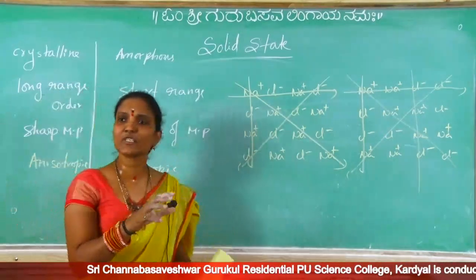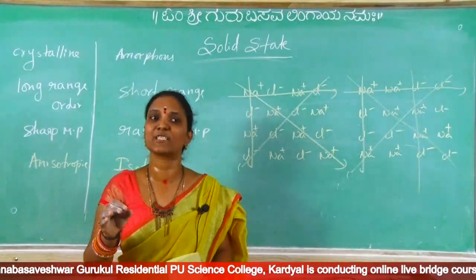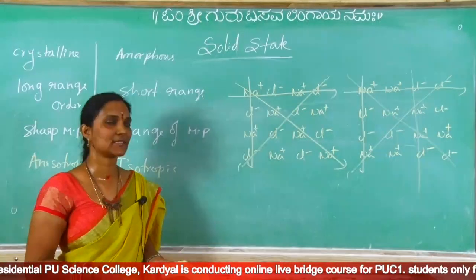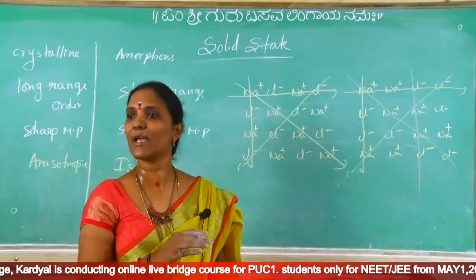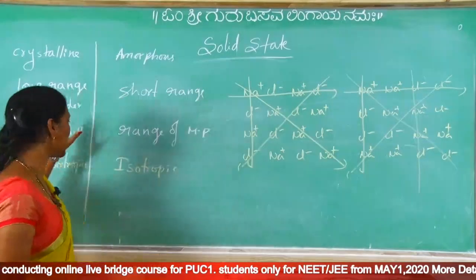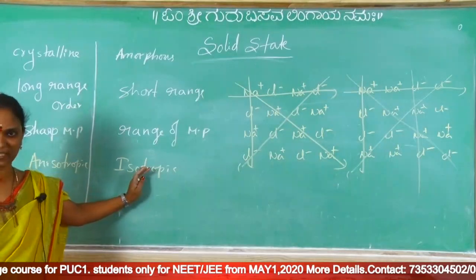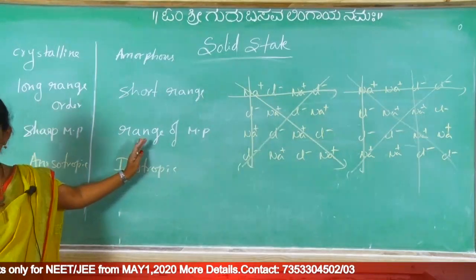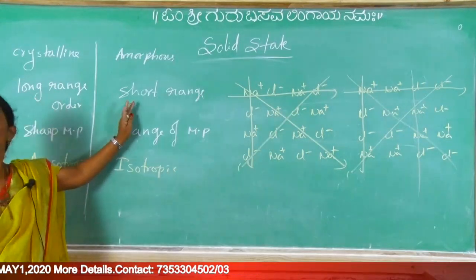Not all the physical properties, that's why we say some physical properties like refractive index, conductivity. If they are similar in all directions, then that nature is isotropic. So crystalline solids are anisotropic in nature, amorphous solids are isotropic in nature. Crystalline solids have a sharp melting point, amorphous solids have a range of melting point. Crystalline solids have long range order, amorphous solids have short range order.